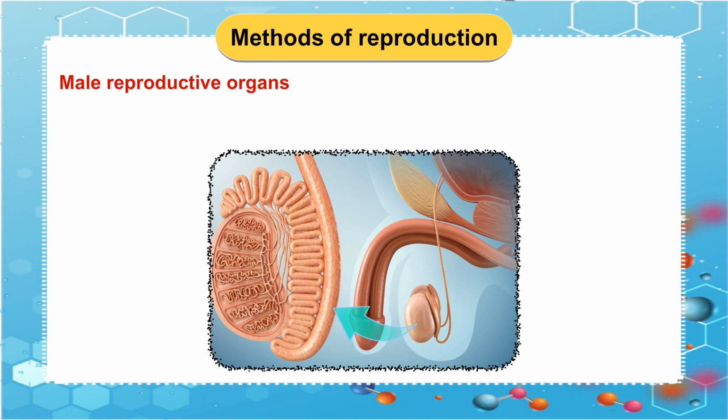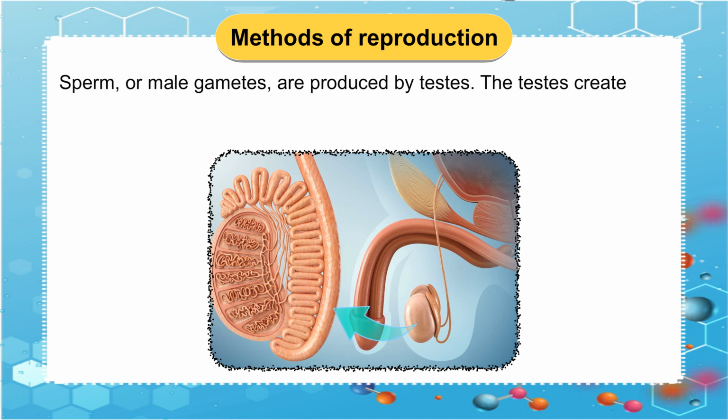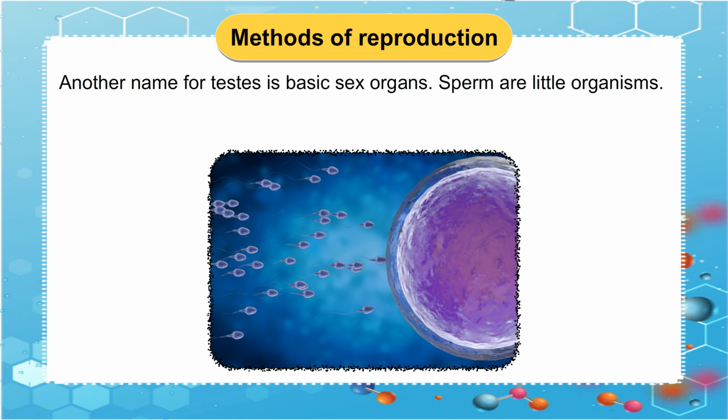Male reproductive organs. 1. Testes, oval in shape. There are two of them. They are located outside of the abdominal cavity in the scrotum. Sperm, or male gametes, are produced by testes. The testes create millions of sperm through a process known as spermatogenesis. Another name for testes is basic sex organs.